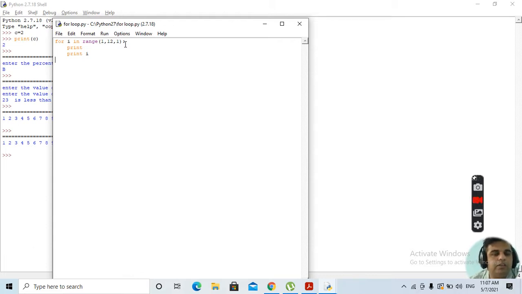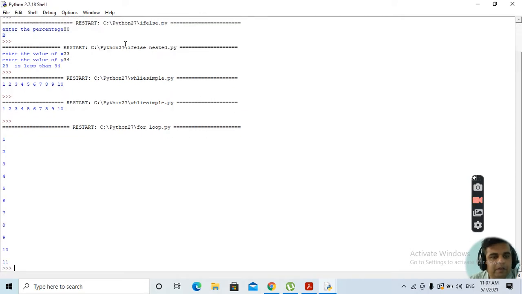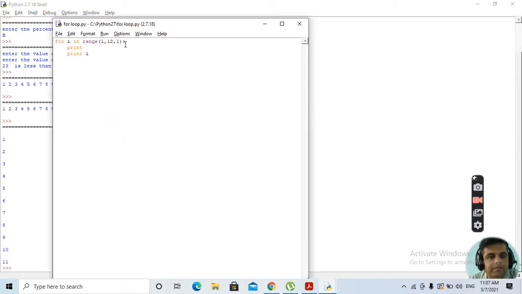So 1 to 12 means it will be printing the values from 1 to 11. Suppose we press Ctrl S to save it, Alt F5, and execute it. It will print the values from 1 to 11. Clear? This is how the for loop will work. Just keep in mind the sentence: for i in range 1 to 12.